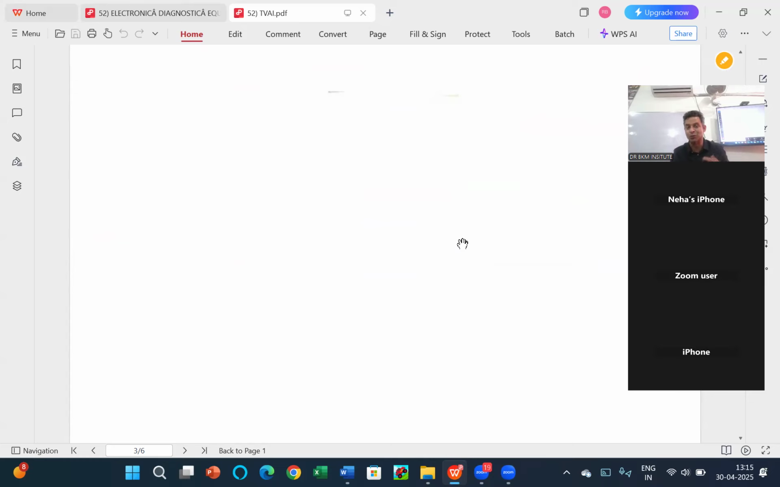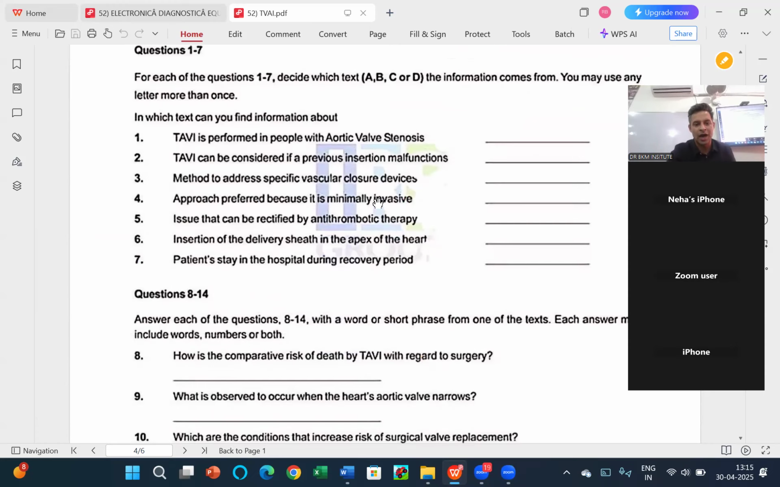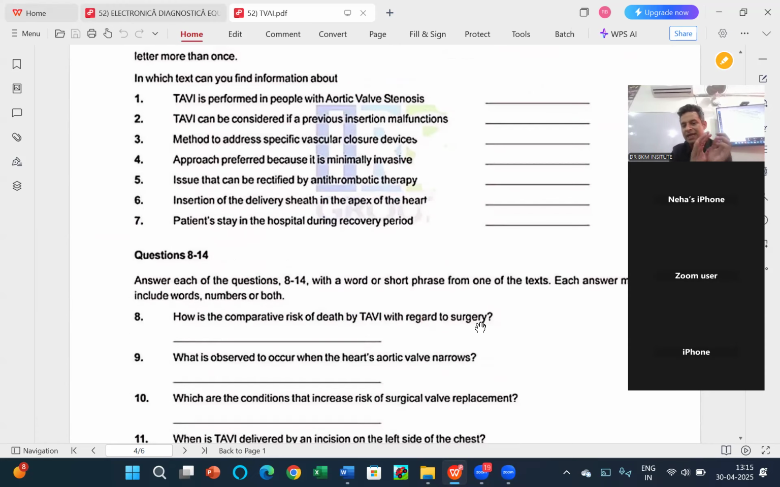I am better than you. I am worse than you. He is better than you. He is higher than you. Comparison always means words like lower, higher. So this is just the perfect word for me. So how is the comparative risk of death by TBI with regard to surgery? It's lower. So lower should be the answer.